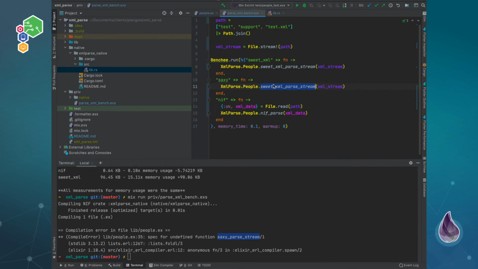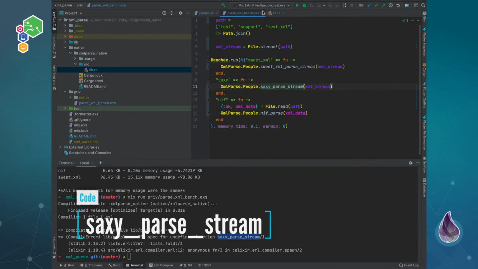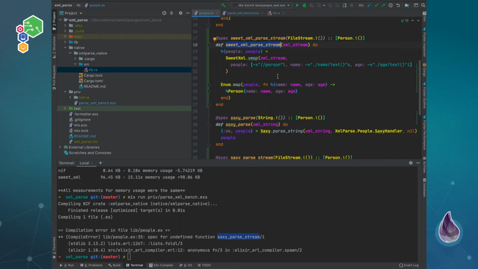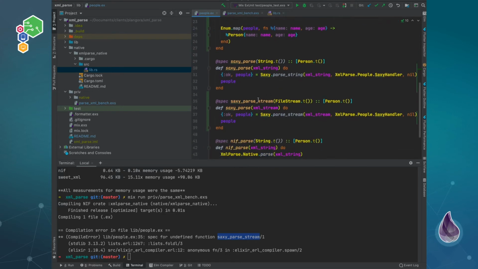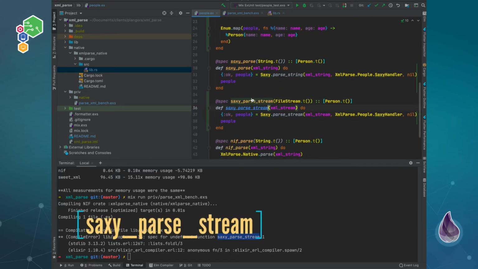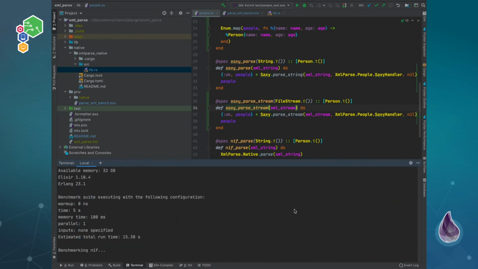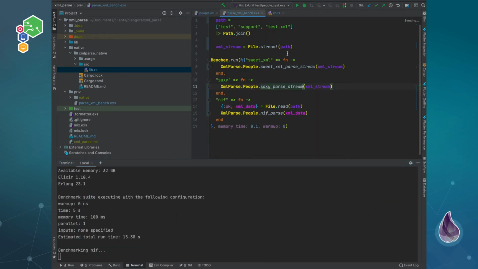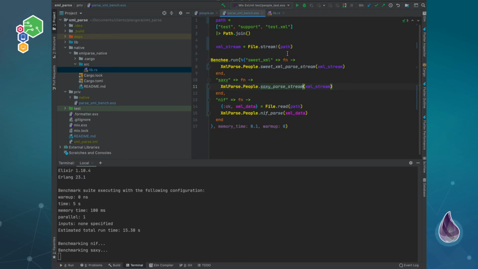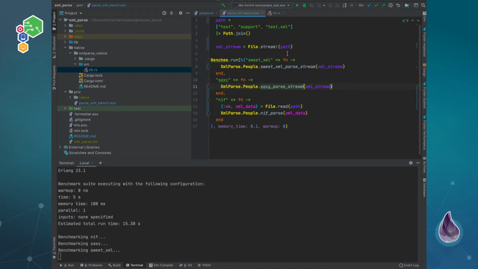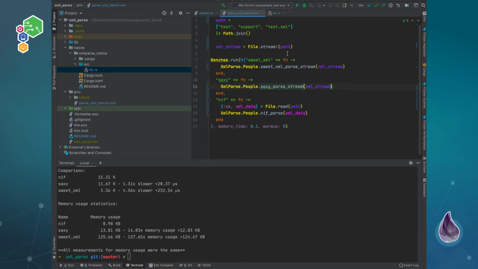Sorry. So this one. There we go. Try to run this again. See how it goes. So it should be a little bit less memory usage.